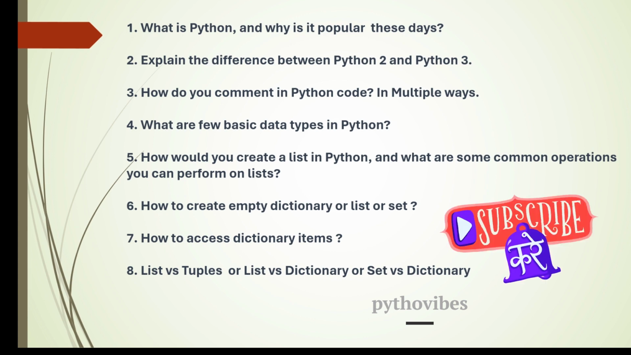And the third question is, how do you comment in Python code? You can explain the multiple ways of commenting our Python code using the hash, and then you can use single quotes, double quotes, or triple quotes also. So you can explain how we can comment our Python code in multiple ways.